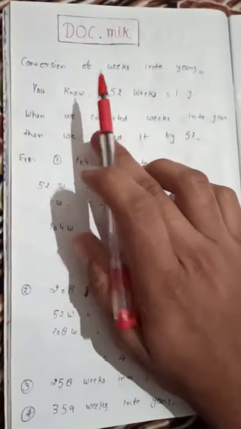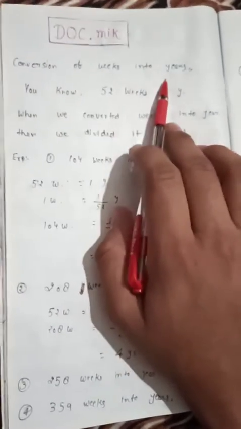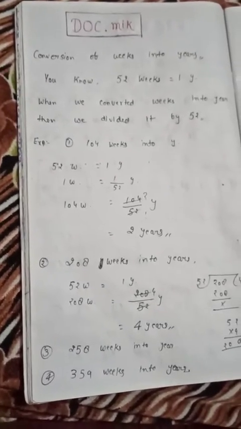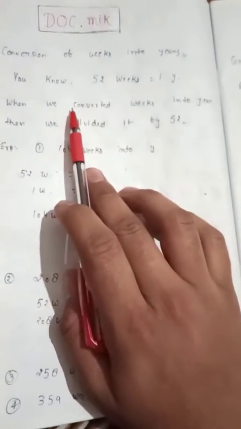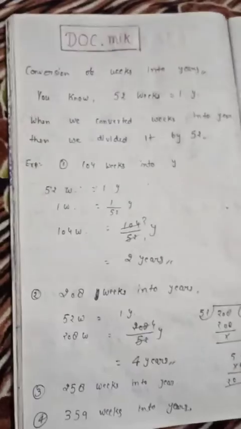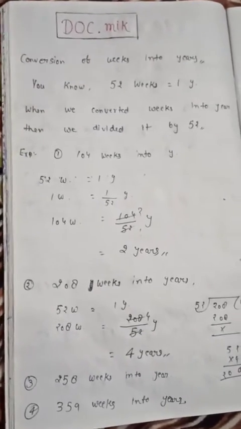Hello guys, now we started conversion of weeks into years. The first thing, you all know that 52 weeks is equal to 1 year.